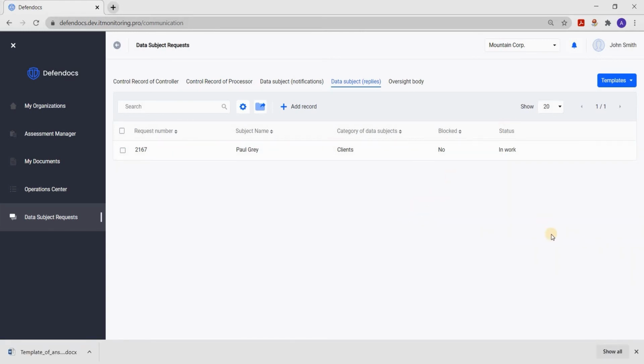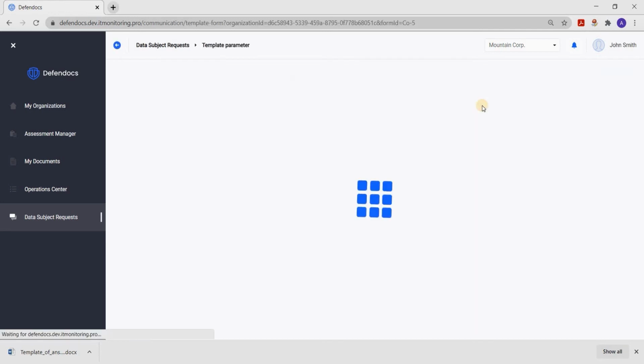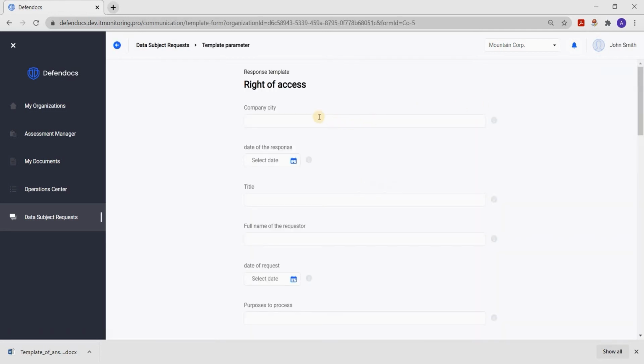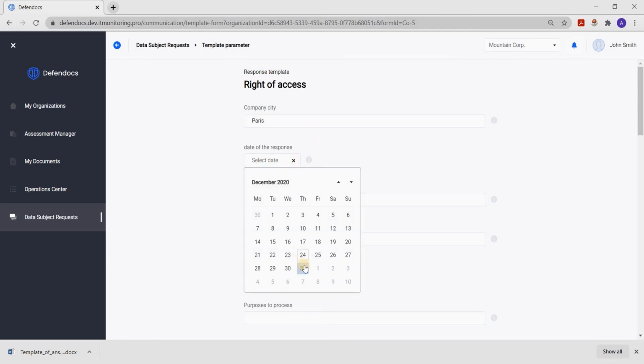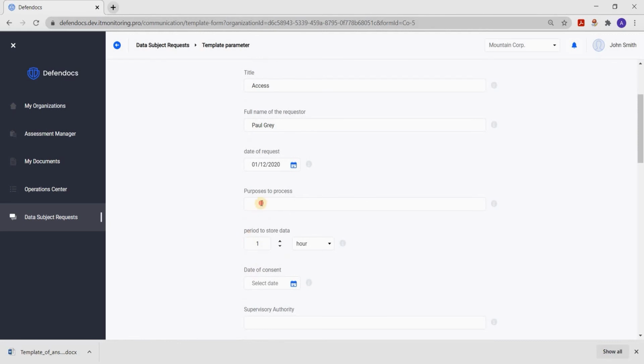Using the Data Subject Request module, you can prepare a template to respond to a specific person's request. To do this, fill out the questionnaire and response template, enter the information, and download the template. This information is not stored anywhere. It is only necessary to prepare this copy of the answer. Fill out, then download the template and receive an email. You, as a DPO, send this email and then return to the request. Then you notice that it is already in the Completed status. The response has been sent.